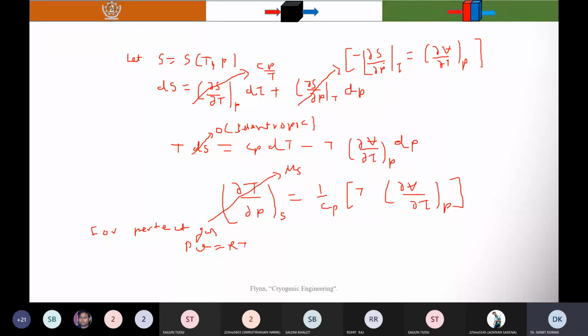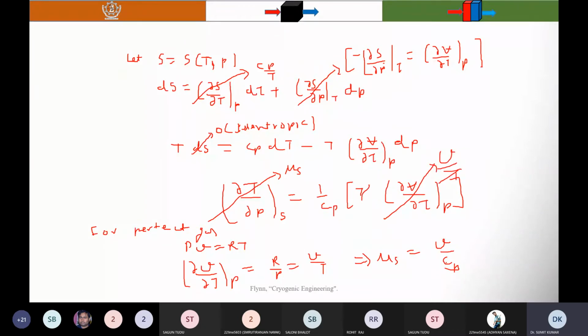You will find that at a constant pressure, R by P is equal to V by T. Now you can substitute, and you will find that mu S is equal to V by Cp. Here you can substitute V by T, so T cancels, so V by Cp.